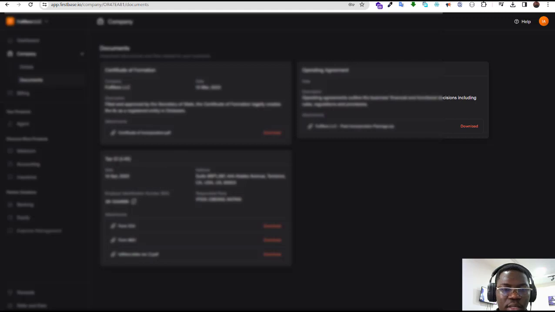Then the next form is saying tax ID. So my tax ID was available on the 14th of April 2023. So it's almost a month before I was able to get my EIN. Okay. And then I was given an address in the US there. So this is going to be my virtual address in the US where my company was formed.